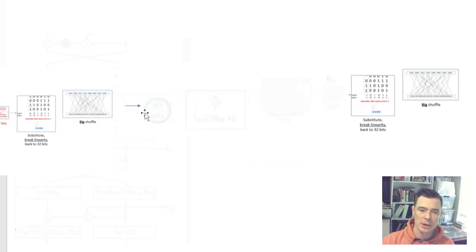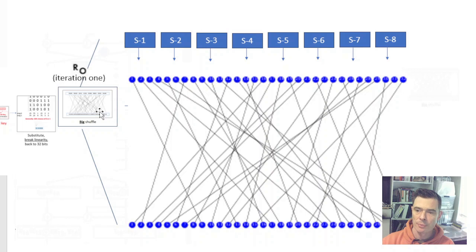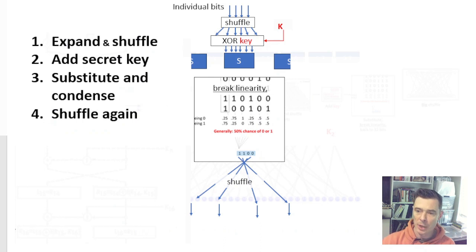The big point here is just back to this shuffle. This shuffle makes sure that after the substitution table, all of these bits get shuffled, which means they're going to see a different S box during their next iteration, a little different flavor of linearity breaking.